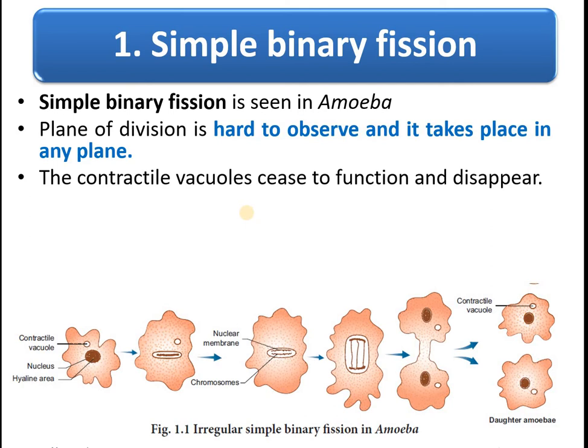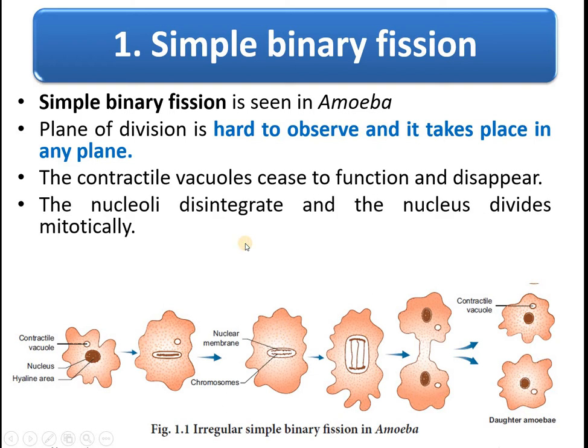Now we can see the mechanism of binary fission in amoeba. First, the contractile vacuole stops its function. See here, you can find the contractile vacuole. This contractile vacuole first stops, and then slowly disappears. That is the first step.